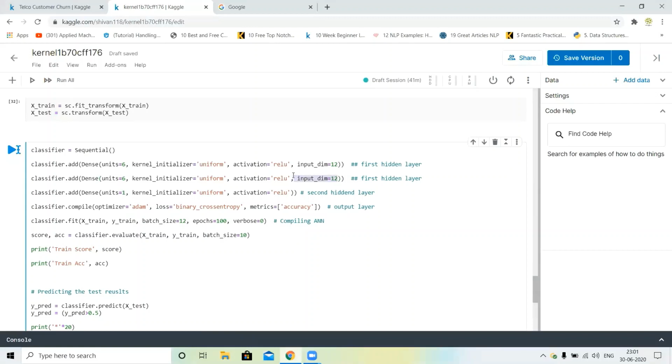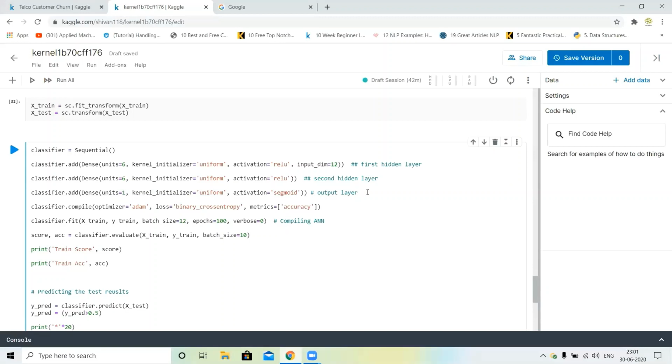And this is our second hidden layer, and actually in this we will add the dense layer. This is our output layer, and we will use the sigmoid function, sigmoid activation.